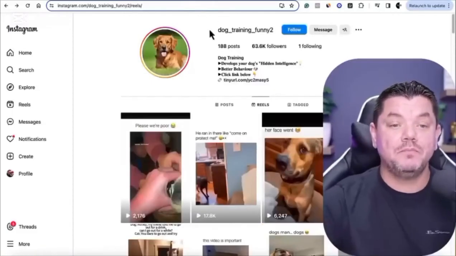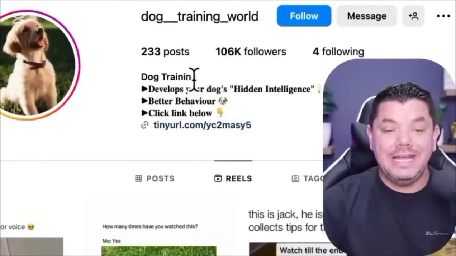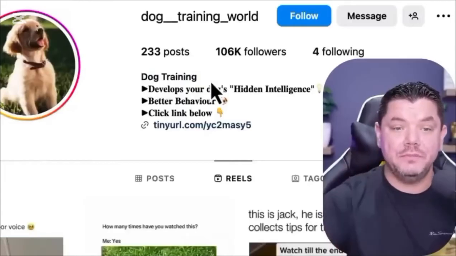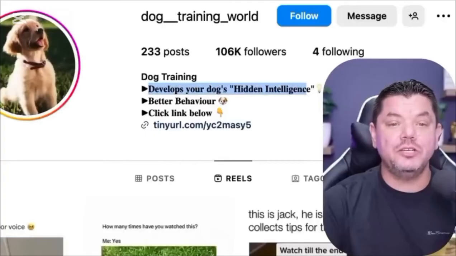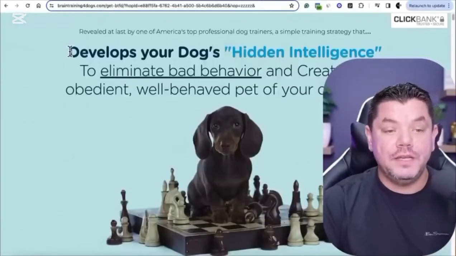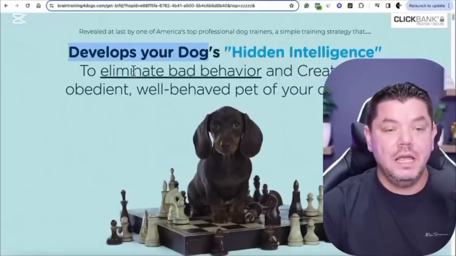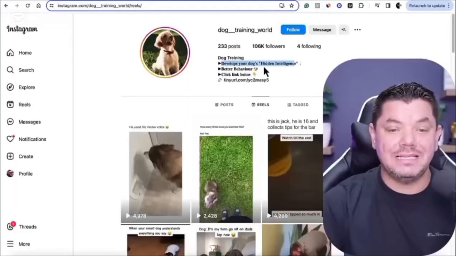So you need to come up with an account name for yourself. Once you do that, take a look at this. In the section over here, they've got dog training. This is where it tells you what you want your name to be. Then you can see here they've got develop your dog's hidden intelligence. They have literally gone and copied the title and all the information that they've got from this main section of this sales page. So develop your dog's hidden intelligence, etc. They have done the exact same thing.